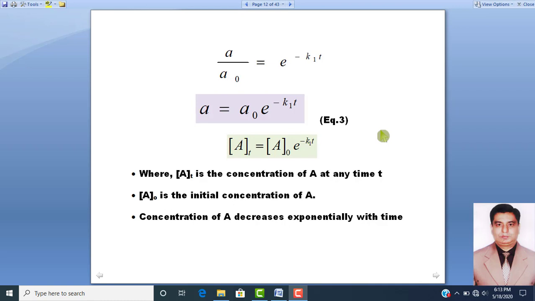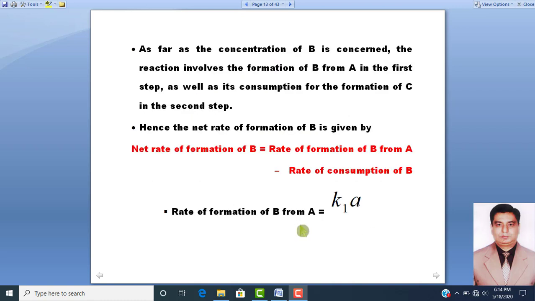And according to this equation, AT will be equal to A naught into exponential base raised to power minus K1T. Here, AT is the concentration of reactant A at any time, and A naught is the initial concentration of A. So, concentration of A decreases exponentially with time. This point is very important to remember, that concentration of A will decrease exponentially with the passage of time.